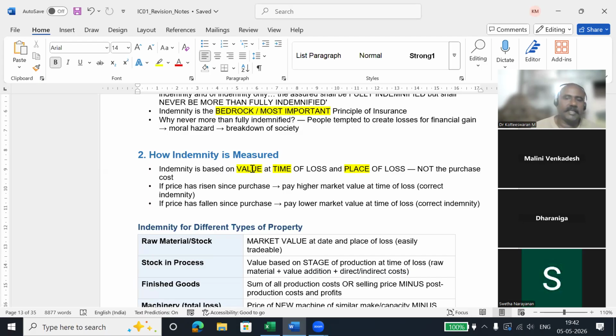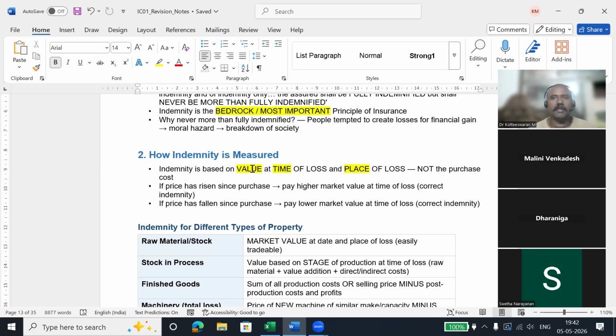You cannot just say, I have my wallet, this is gifted by my girlfriend, so this is very precious. Even though it is 100 rupees, I need to insure that for 10,000 rupees. You cannot do that. Value is something which has to be accepted by both you and the insurance company. Then only we can call it indemnity. So that's how indemnity works.